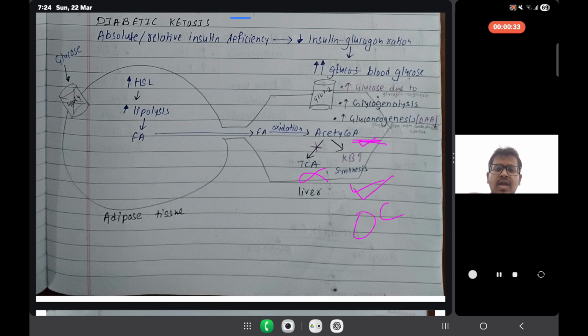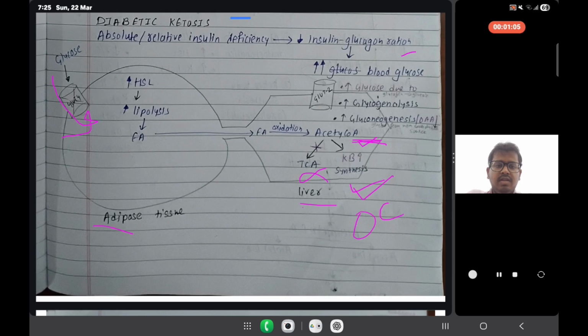Another thing is the increase in blood glucose. As we know, in diabetic ketosis there is no entry of glucose into adipose tissue or liver, so blood glucose increases. Glucose also increases due to gluconeogenesis.